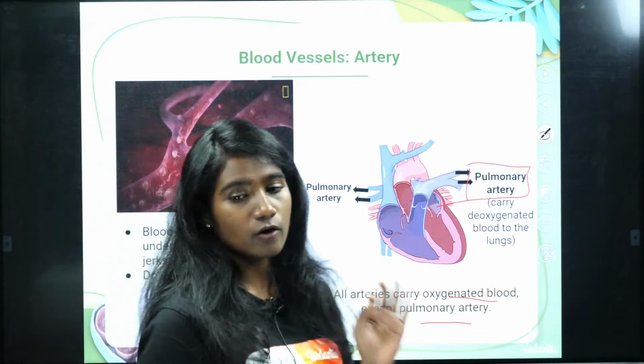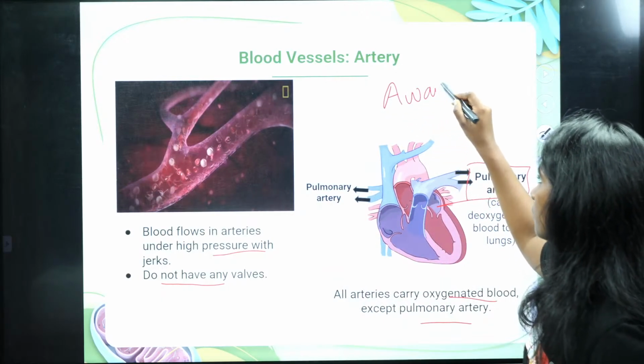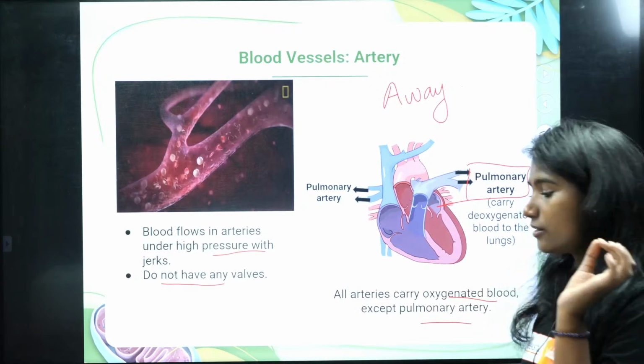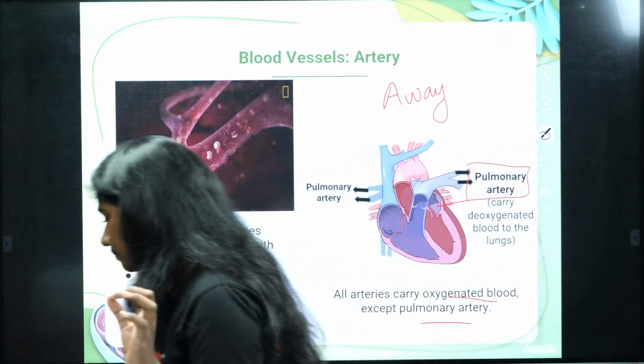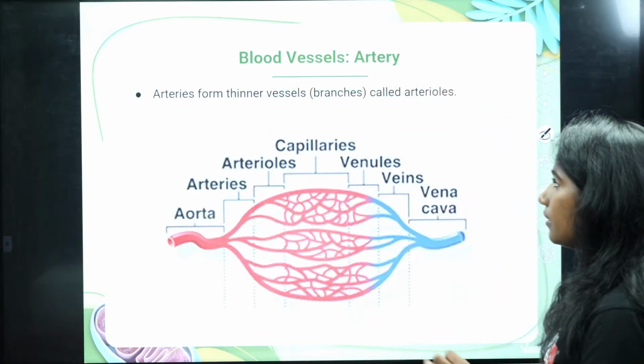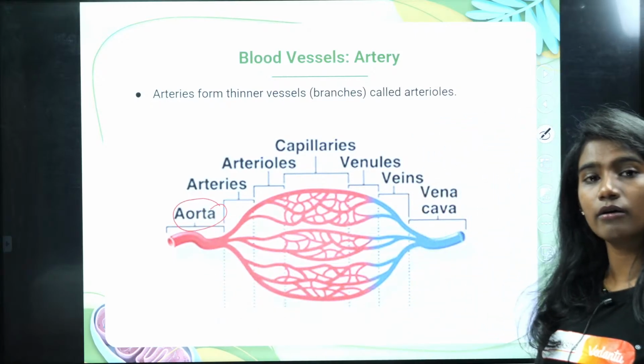But then what you will have to remember is, an artery always carries blood away from the heart, and only the pulmonary artery carries deoxygenated blood away from the heart. Clear with that? Okay.